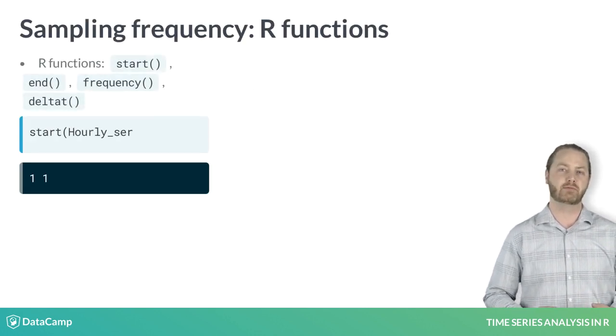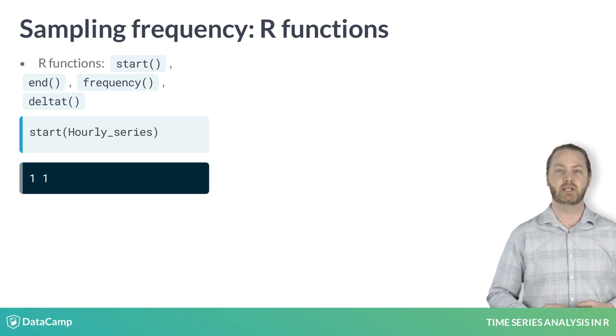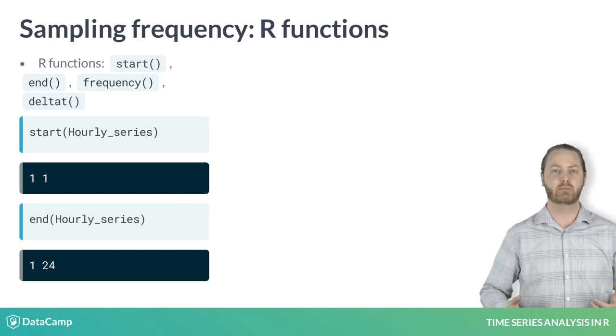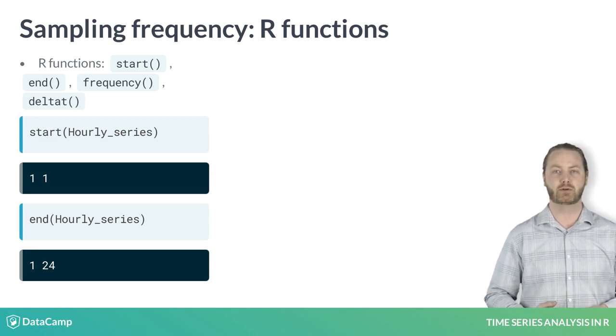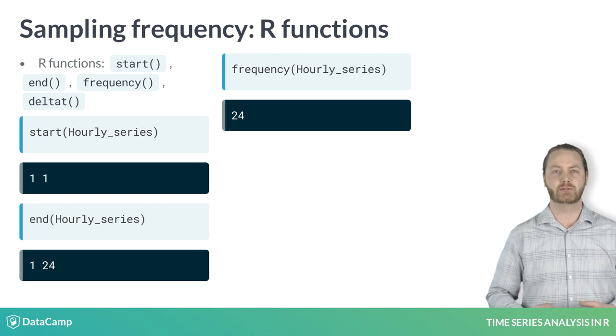You can apply the start function to the hourly temperature measurement series to confirm that it begins on day 1 at hour 1. Similarly, applying the end function confirms that the series' last observation is on day 1 at hour 24. The frequency function reports that 24 observations are made each day.